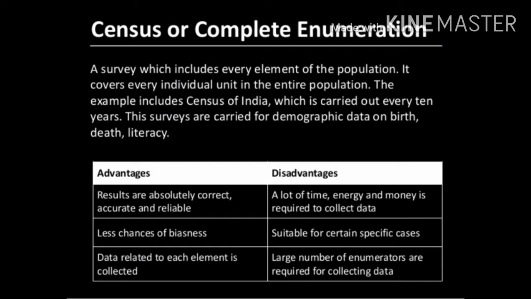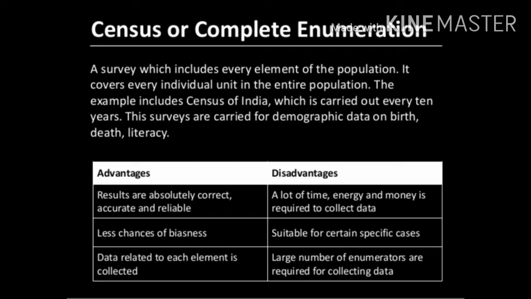For all purposes we cannot go in person and collect the data. This type of census method will not be suitable for all the cases. Then large number of enumerators are required for collecting data. Enumerator means the person who helps to collect data. So these are the advantages and disadvantages of census method.